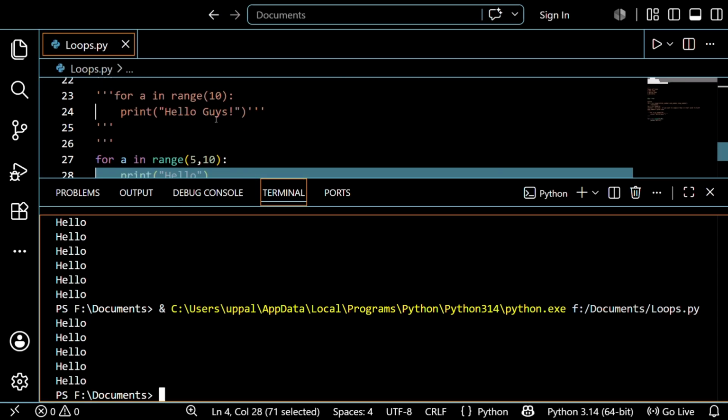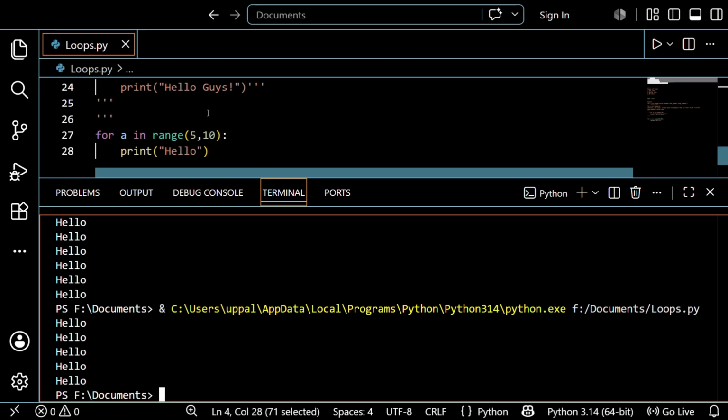So when you specify the initial index, initial position or initial number, it reduces by 1 time. It shows the loop from 5 to 9 itself, not 10. That's the one thing I want to convey to you.